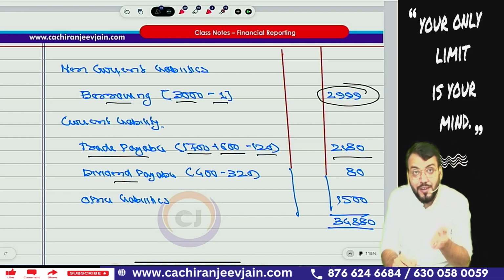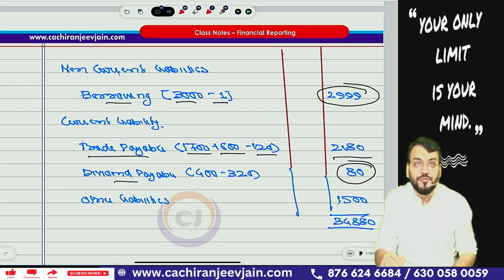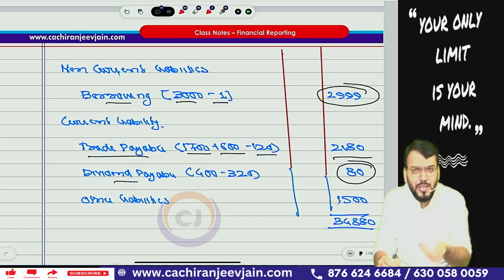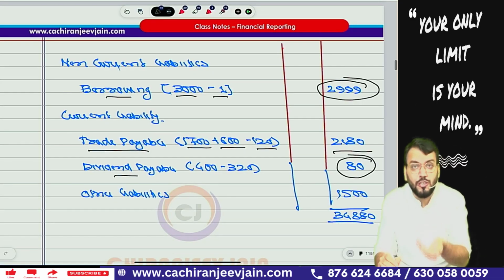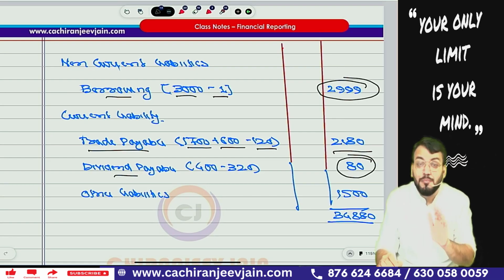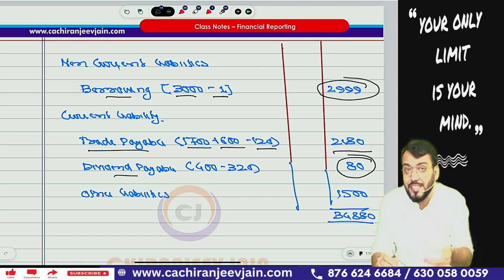Dividend payable 400 minus 320. So 320 will be eliminated and 80 will remain in the balance sheet. Correct. This is dividend payable to NCI. However, in some solutions, this 80 can be shown with NCI also, because this is attributable to NCI. It can be added to NCI, but we'll go as per this solution only. It is quite possible that in the final answer given by ICAI, this 80 might be added to NCI.